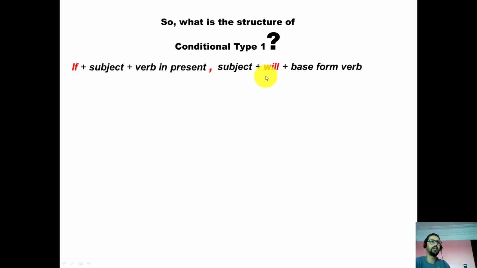In your opinion, what is the structure from the examples we have seen? Can you recall that? The structure is like this. We have if clause. In if clause, we have if plus subject plus verb in present simple. And in the main clause, we have subject plus will plus verb in the base form. Or we can say subject plus future simple. This is if clause, and here we have the main clause.